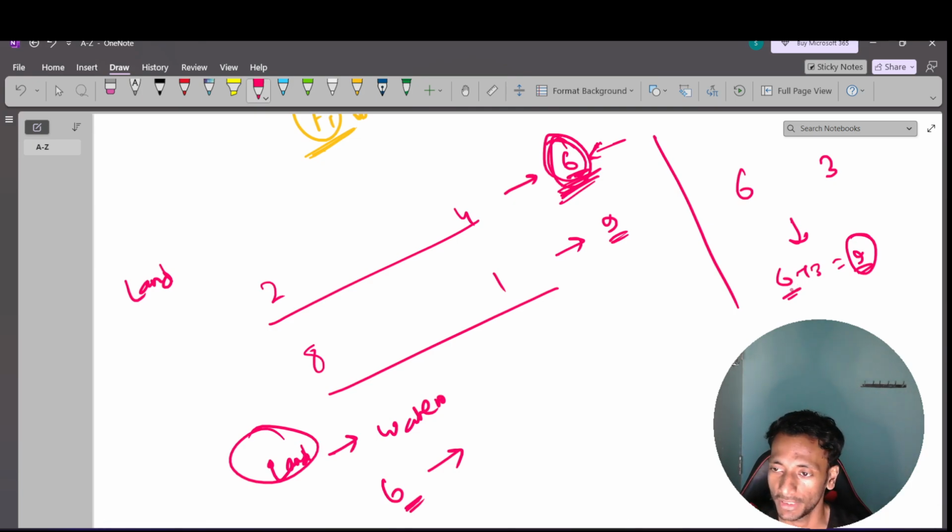So it can start immediately. How will it end? 6 plus 3, so 9. Got it? How do I get the best answer? This is the total time if I follow this order: first land ride, then water ride.